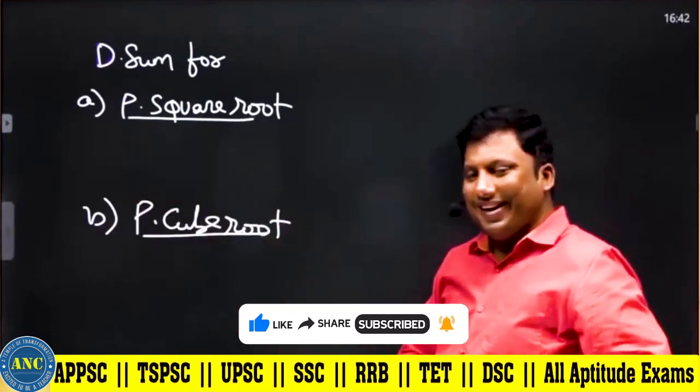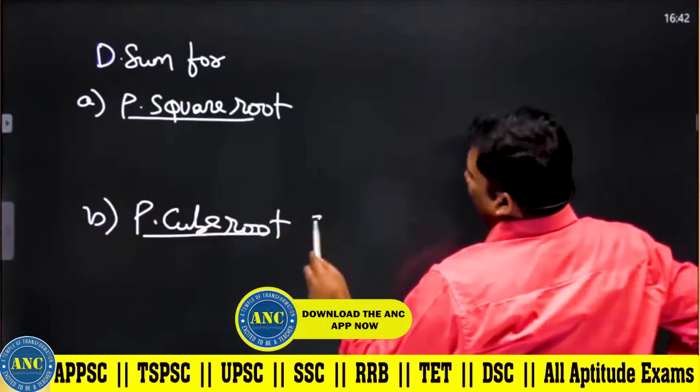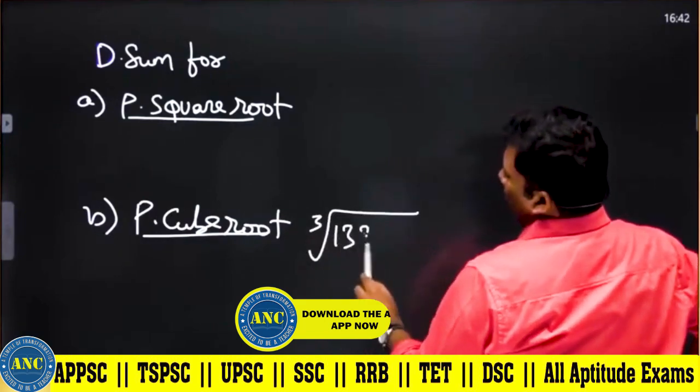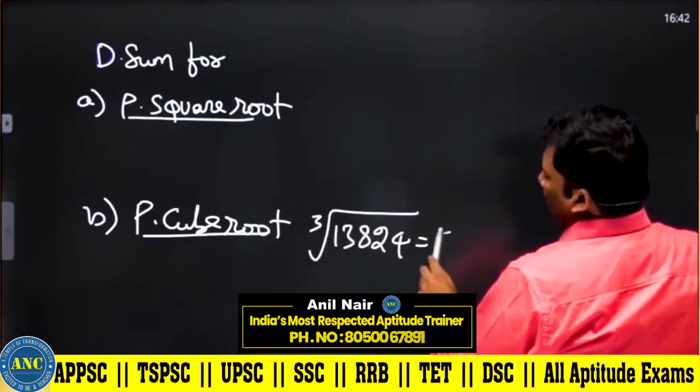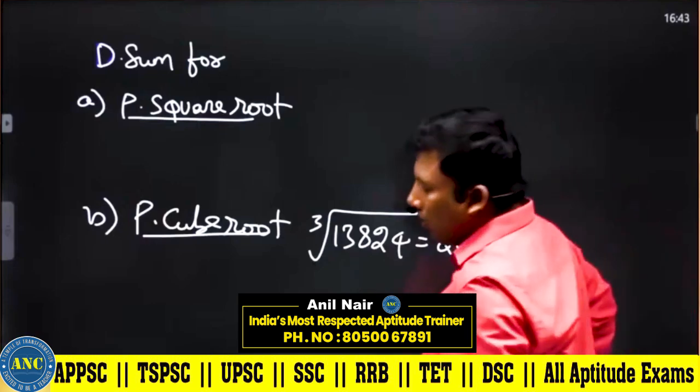Now see here, listen carefully, sir. Let me take this number. Cube root of 13824, we wrote it as 24. Cube on both the sides.